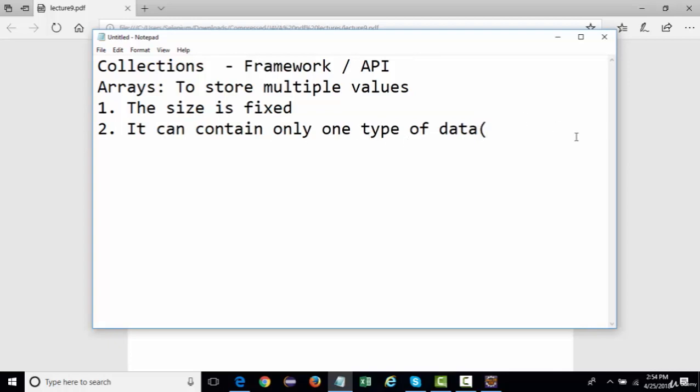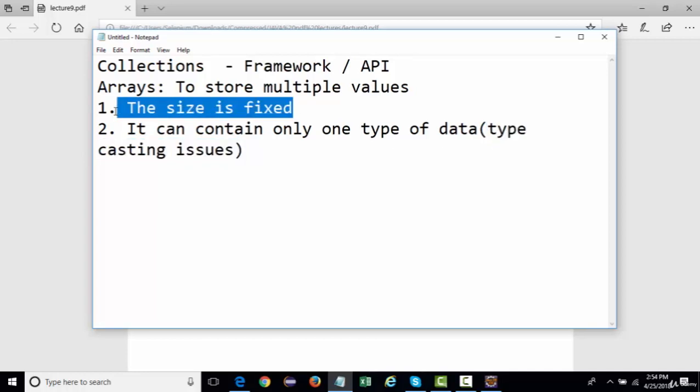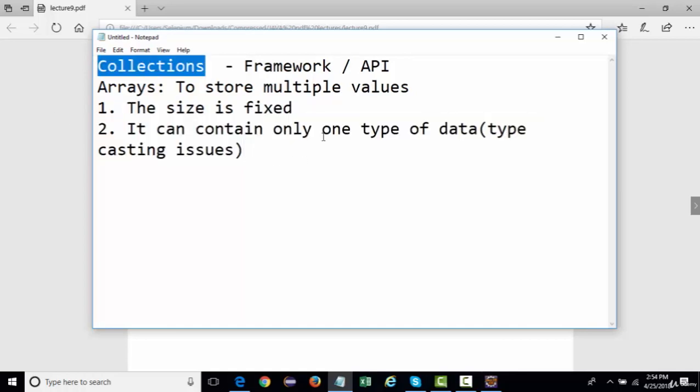Another important thing is that we don't face any type casting issues. If an array supports only one type of data, then there are no typecasting issues. We're going to talk about what typecasting is in later lectures. But the fixed size is one of the major issues which makes arrays non-dynamic. Due to these issues, collections came into the picture.